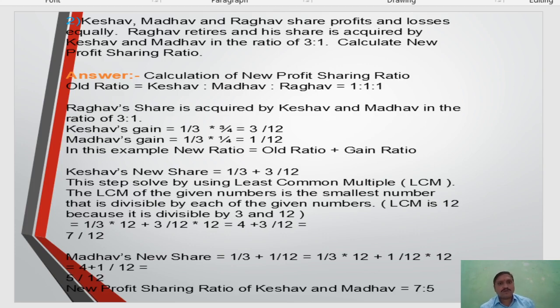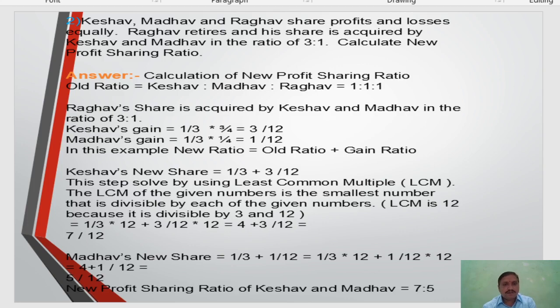Now the calculation of the new profit sharing ratio. Old ratio of Keshav, Madhav and Raghav is 1:1:1. Raghav's share is acquired by Keshav and Madhav in the ratio of 3:1. Keshav's gain is 1/3 multiplied by 3/4.